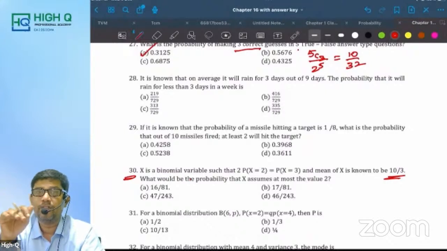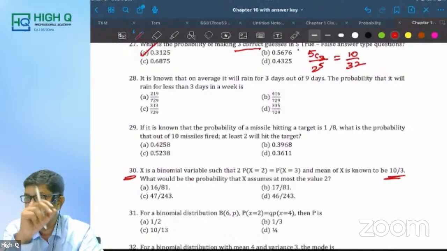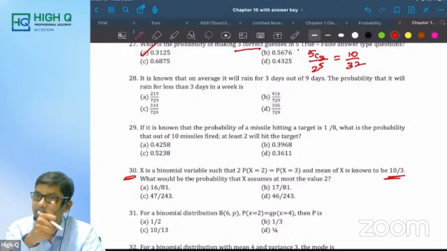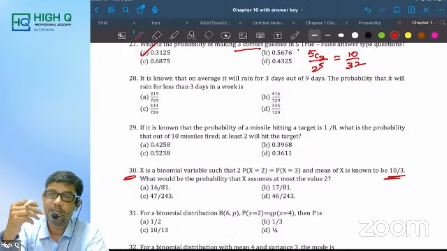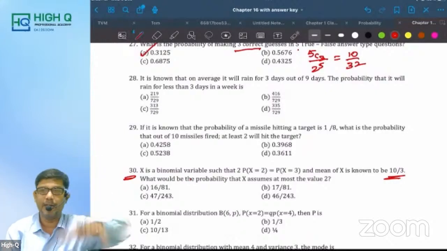Sir, what if the same question comes in exam? Remember the answer, go and write. If a similar type of question comes in the exam, avoid. Why? Time consuming. Is that correct? But I want to solve. Sometimes what happens, directly only some few parts may be asked. So let us understand. With this one question, entire binomial distribution can be understood.